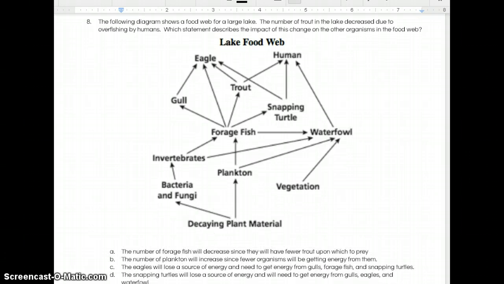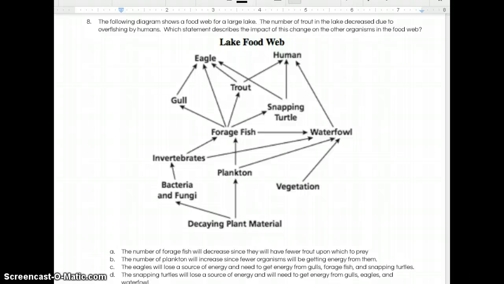Number 8. The following diagram shows a food web for a large lake. The number of trout in the lake decreased due to overfishing by humans. Which statement describes the impact of this change on the other organisms in the food web?